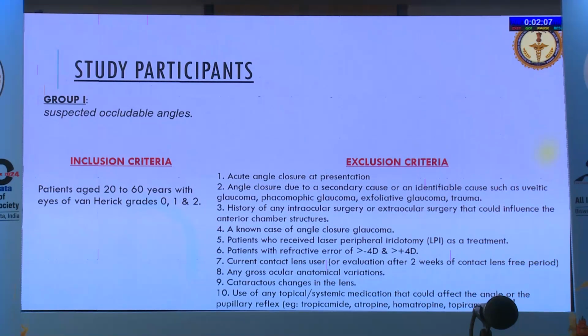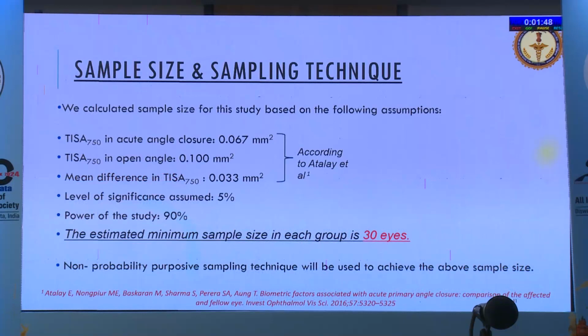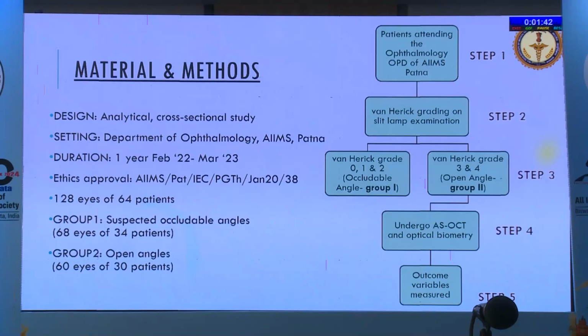So the study participants were basically patients aged from 20 to 60 years with Van Herrick grades of 0, 1 and 2, without any ocular pathology, cataractous changes, or anything that could affect the angle parameters. So these were the suspected occludable angles, group 1, and group 2 were open angles with Van Herrick grade 3 and 4. This is how we calculated the sample size, and the minimum sample size in each group was supposed to be 30 eyes.